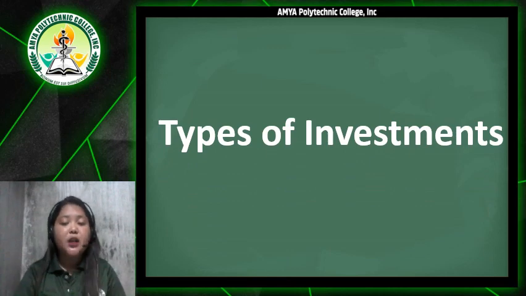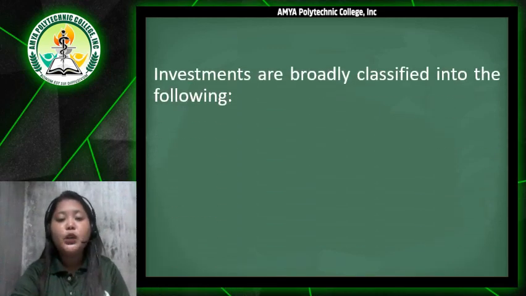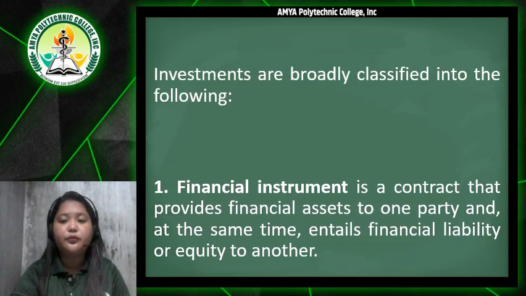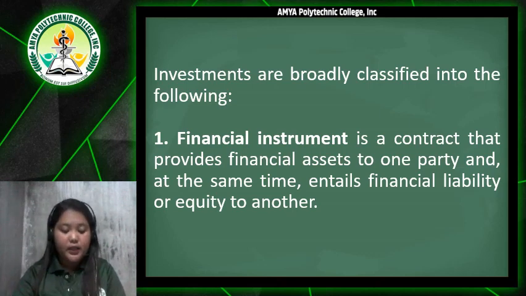So types of investments. So what are those types of investments? Investments are broadly classified into the following. The first one is we have financial instrument. So when you say financial instrument, it is a contract that provides financial assets to one party and at the same time entails financial liability or equity to another.